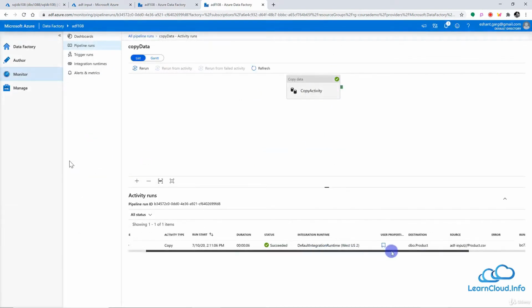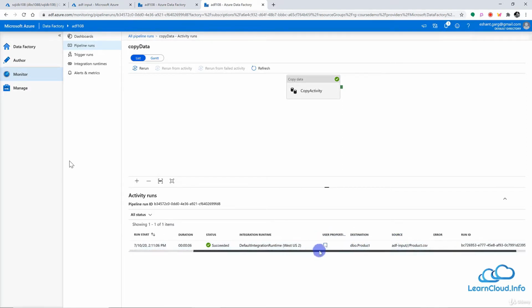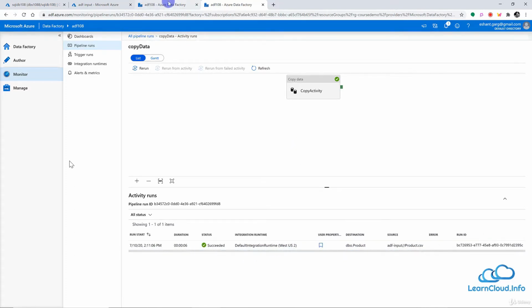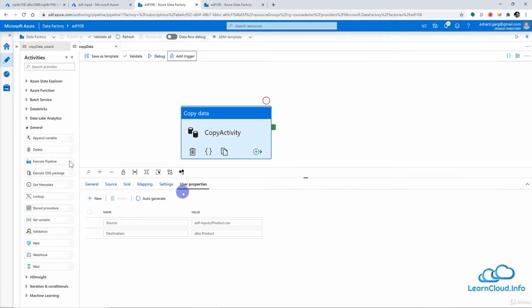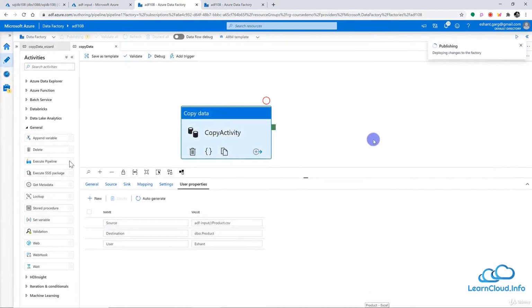So in those cases, this user property you can directly see right here, and this source and destination is also here because of this user property. In fact, if you want, you can add other user properties also. For example, if I go back to my data factory pipeline here, I can add another property here. Let's say I can say user Ishant, and I can publish this pipeline, and this will save all the changes.